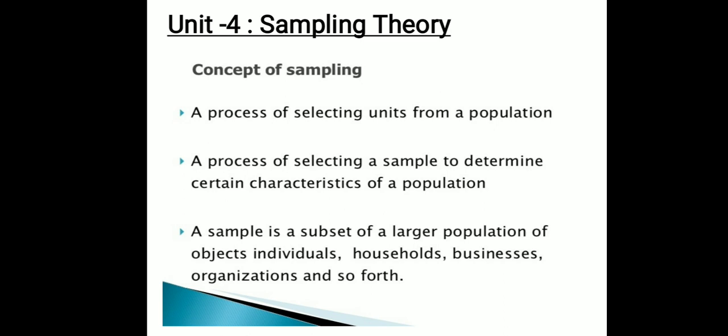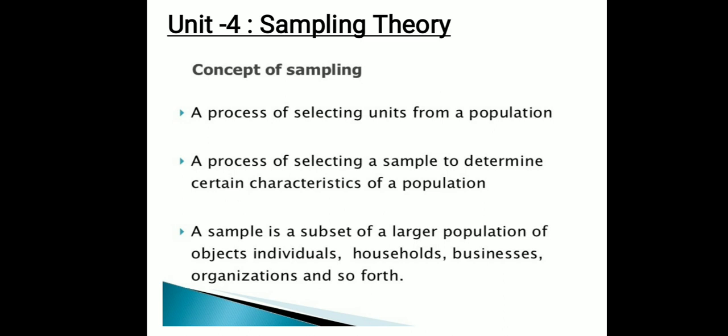Example, suppose in an inquiry, it is intended to determine the average per capita income of the people, or per household income, in a certain village or a certain city. So if your study area is Uttarakhand state or Karnataka state, then all the households in Karnataka are the population.